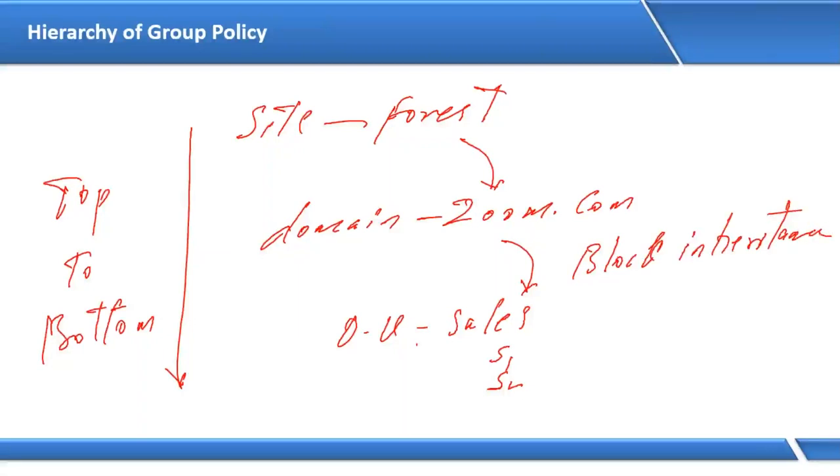Block inheritance. So what is block inheritance here? By using block inheritance, we can stop the top level policy on down level. For example, the site level policy and domain level policy are affecting the sales OU. I want the sales OU policy to affect the S1, S2 users. I don't want the site level and zoom.com domain level policy to affect the sales OU users here. So then we can use block inheritance.